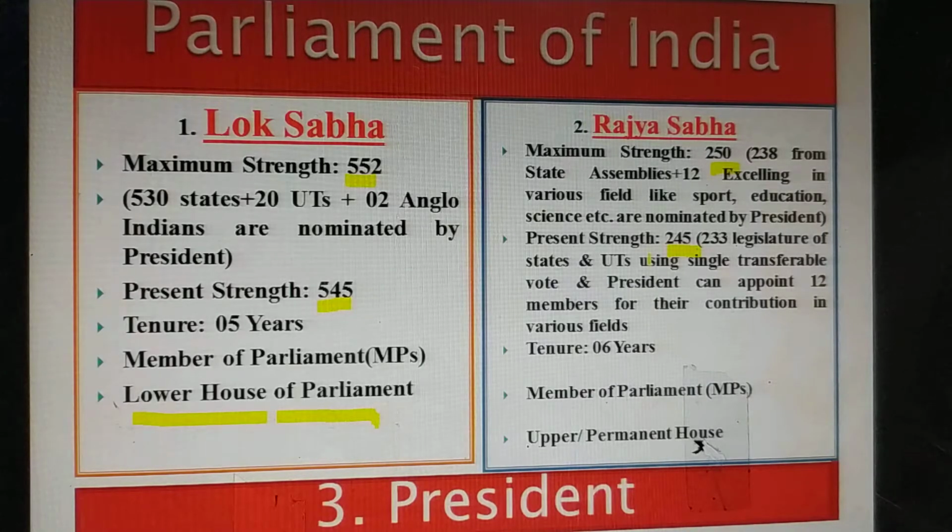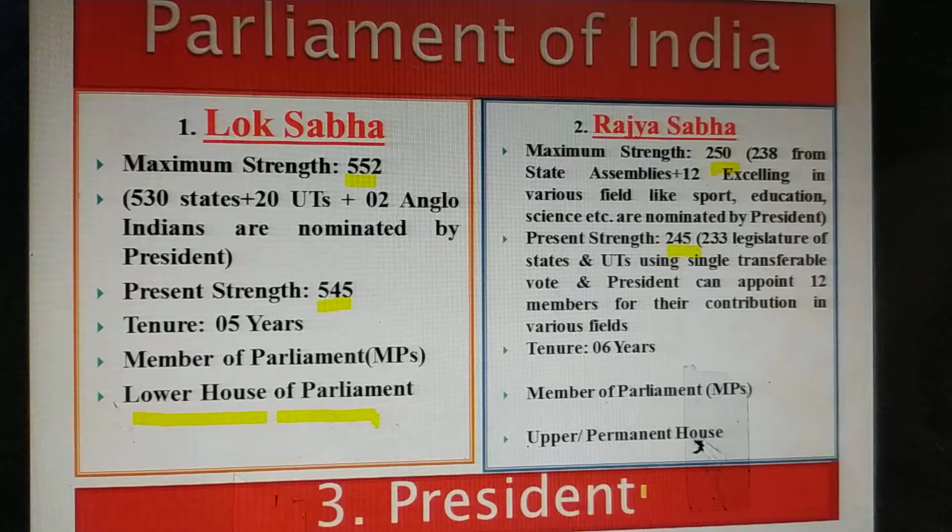As one third of its members retire after every 2 years, it remains in function permanently. That's why it is called the permanent house, the upper house.